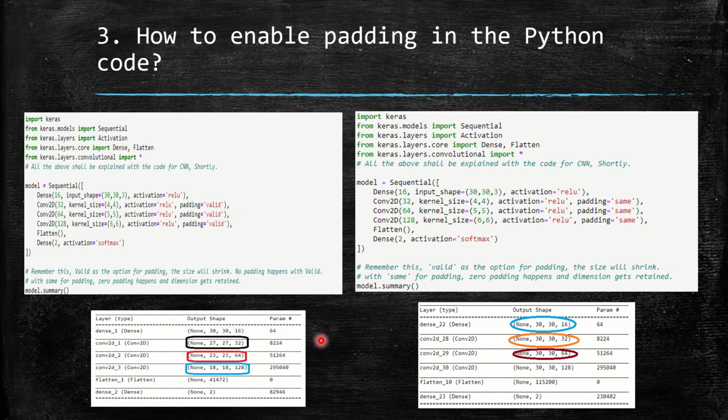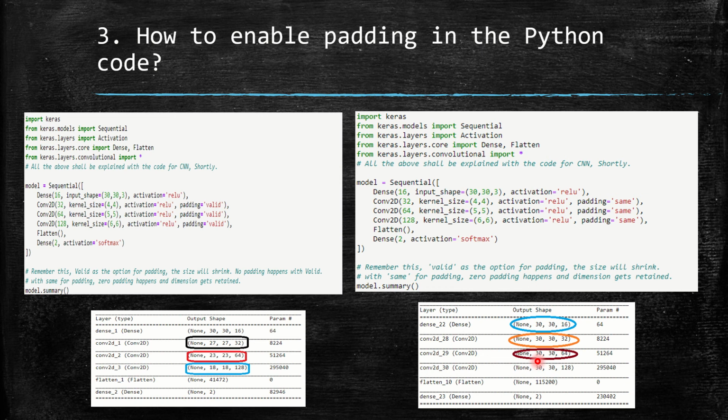How do we make zero padding happen? Very simple. In the padding field, make it same. If you use the keyword same for the padding, you prevent it from shrinking, so the dimension will be retained. For instance, you can see here that 30, 30 is the input dimension. The zero padding is enabled, and it is 30, 30 retained here. It is again 30, 30 retained here during the third convolution as well. So the point is simple.